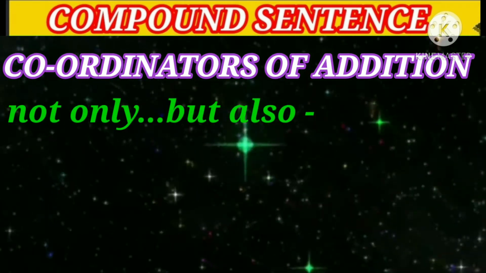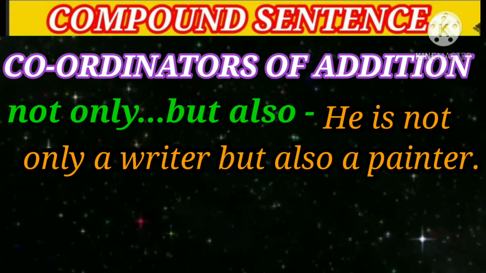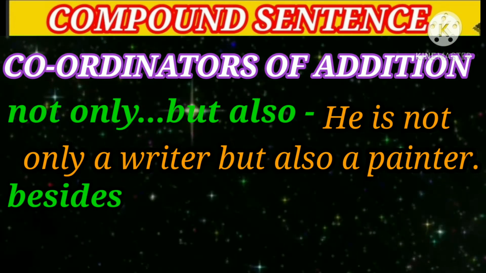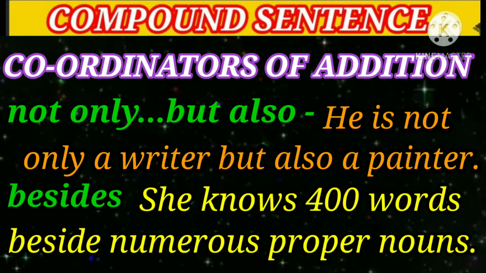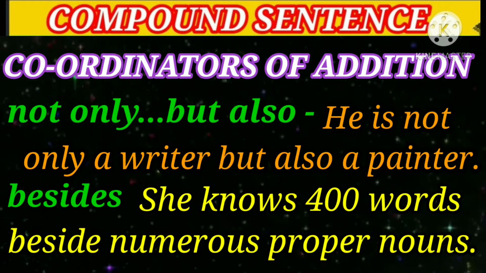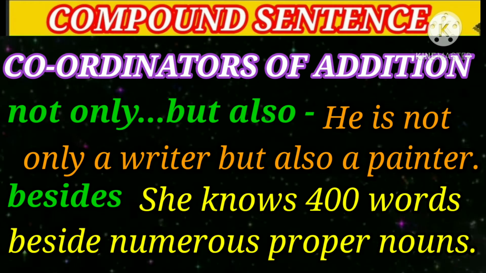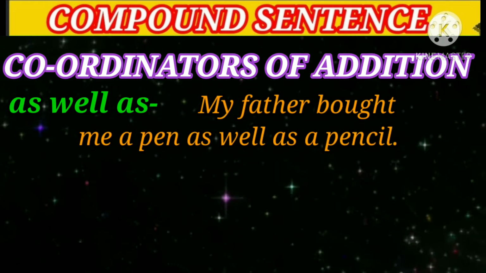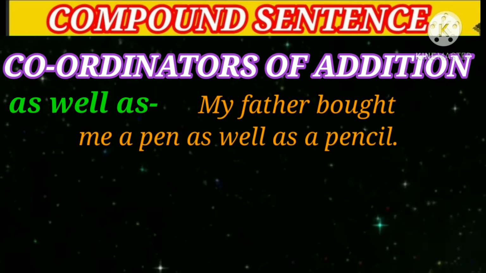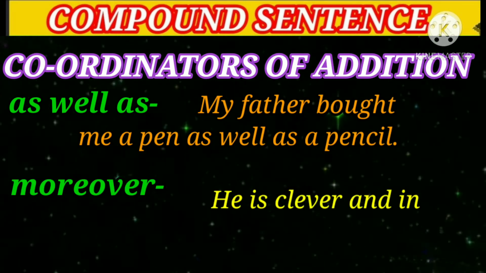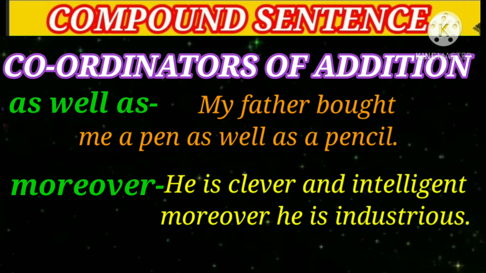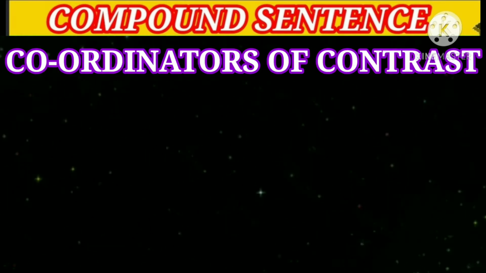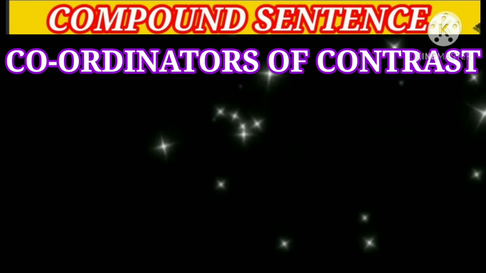Not only but also: he is not only a writer but also a painter. Besides: she knows 400 words besides numerous proper nouns. As well as: my father brought me a pen as well as a pencil. Moreover: he is clever and intelligent. Moreover, he is industrious.